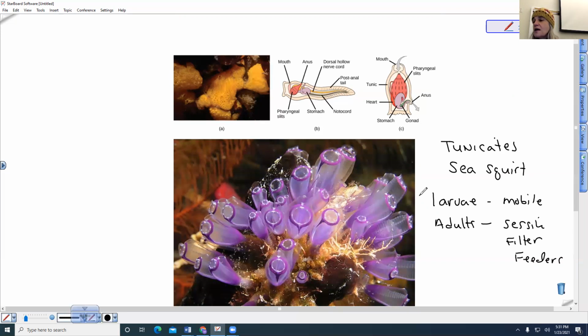Very interesting. So if you look at them, they have this outer tunic, which is really weird. It actually contains cellulose, which is a plant structure. So I'm not sure how, they don't even really understand how they have cellulose. And then they have these pharyngeal gill slits. And so water actually comes in through this opening up here and out through the anus. Remember that in sponges, water comes in through the body cavity and out through the osculum. So the filtration is different than we observe in sponges.